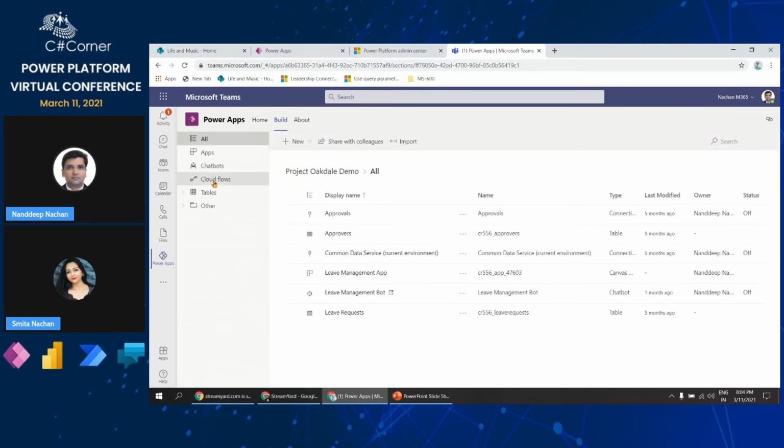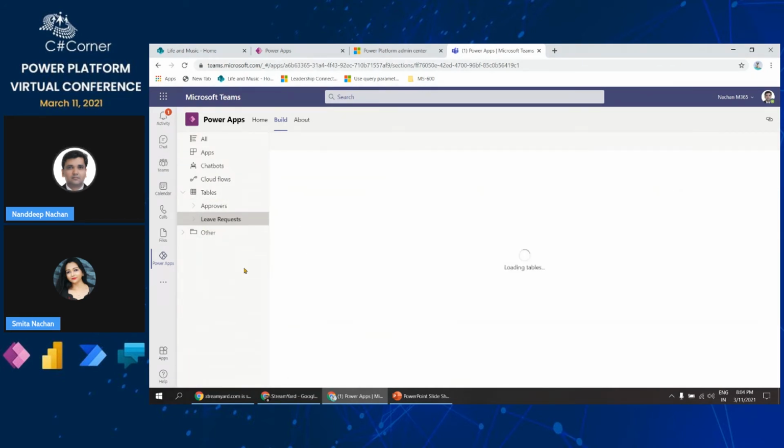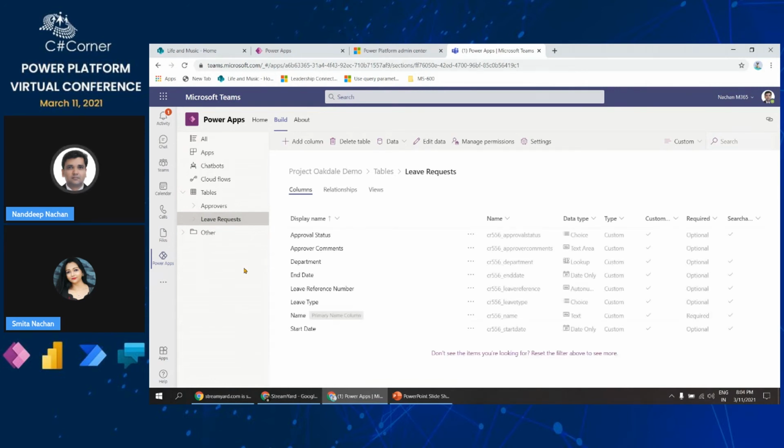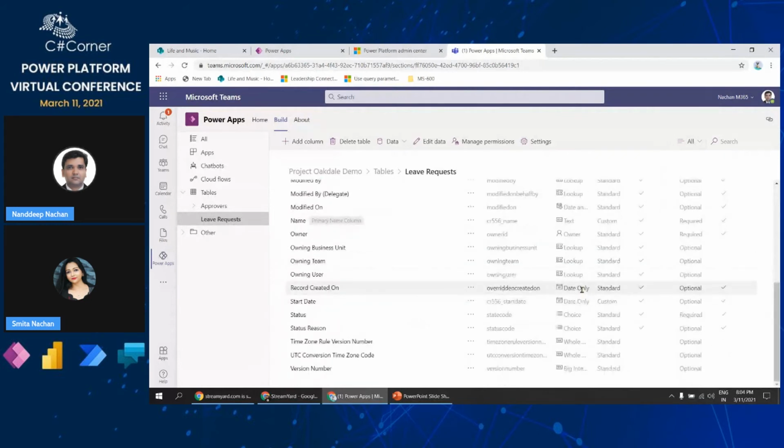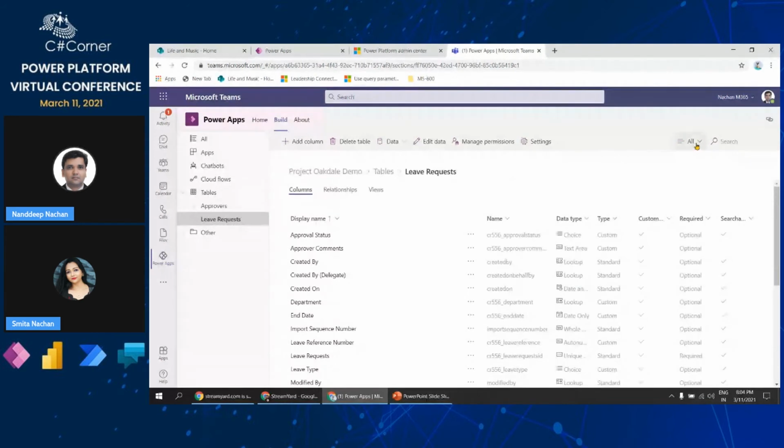So again, if I go to see all here, and go to the tables specifically, we do have two tables. The first one is for leave request, wherein we will store all of the information specific to our leave. That will include the department, start date, end date, leave type, leave reference number, status, and the comments. Since I have selected this custom view, I'm concentrating only on the columns that we will need. Otherwise, if I go for all, we have too many columns, and it will be cumbersome to search for our own columns.